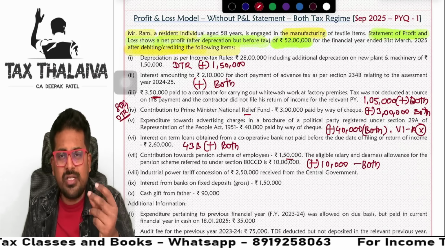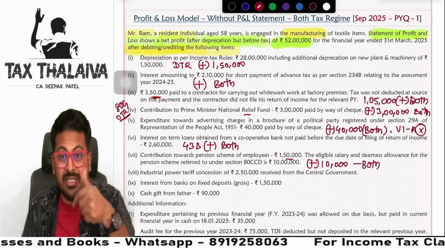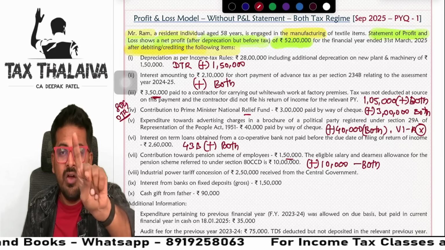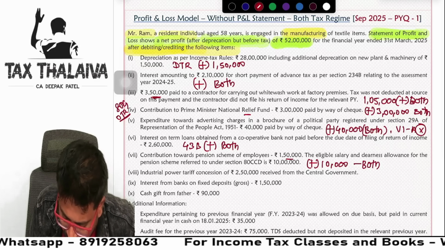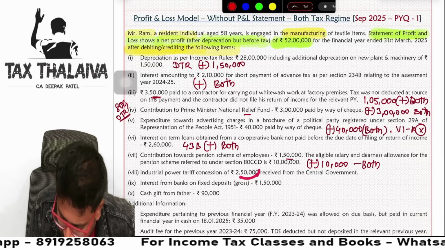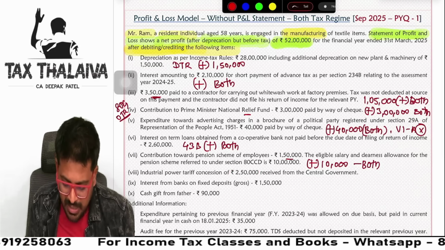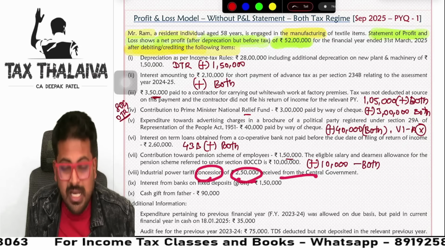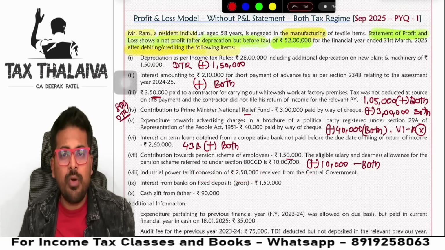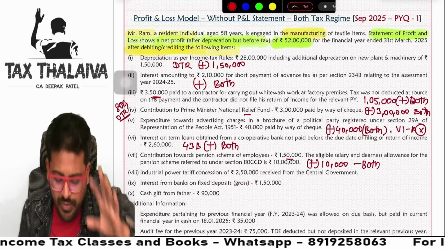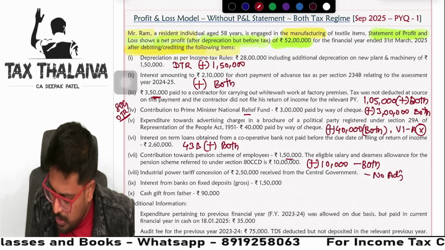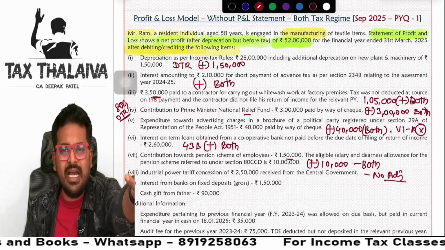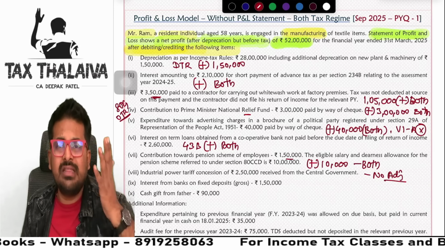How quickly we are solving this. Both the tax regimes we are tackling in one shot. One shot, two dhamaka. Next. Industrial power tariff concession of 2,50,000 received from central government. Guys, this concession received from central government is already credited to the profit and loss account. There is no need of adjustment. So I will write here, no adjustment required. No need, already credited. Business income only this is.